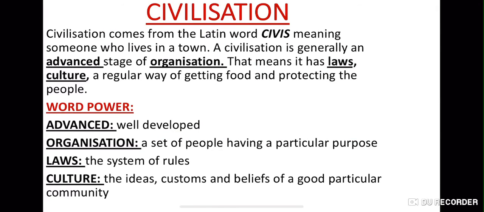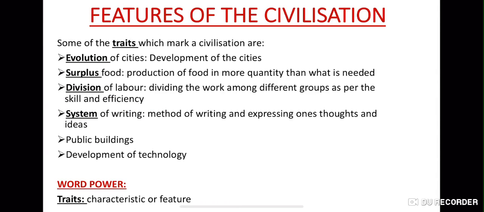Civilization comes from the Latin word civis, which means someone who lives in a town. So civilization basically means the way we live in a society and how we perform our everyday functions while living there, by following the laws, the rules and the regulations, the way we get our food, the way we protect the people. So it basically means the way of living in a particular society or a town or a city. Now, the features of civilization.